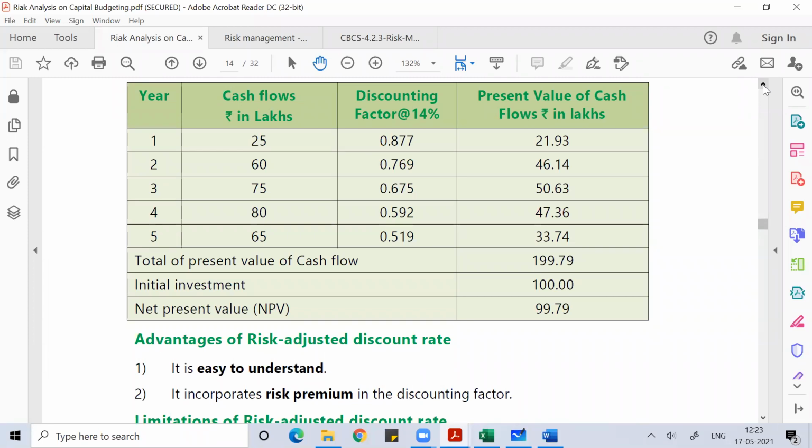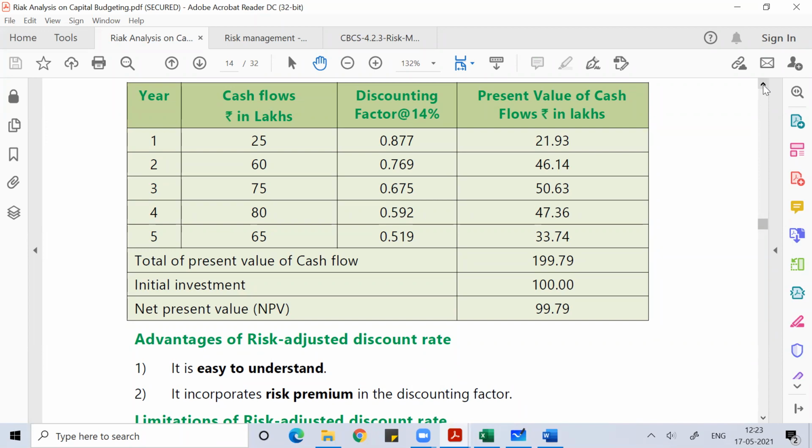So instead of discounting these cash flows at 7%, it would be ideal to discount them at 14%. Then you take the sum total of the present value of cash flows and subtract the initial investment, which was 100 lakh, and then you get the NPV.